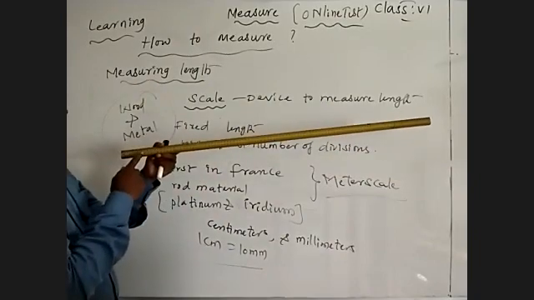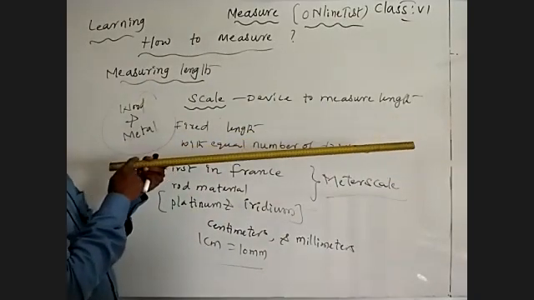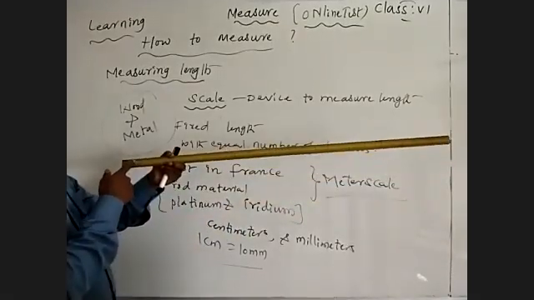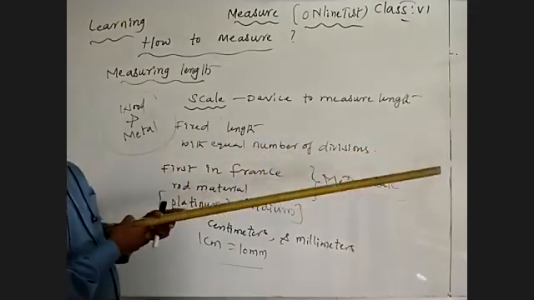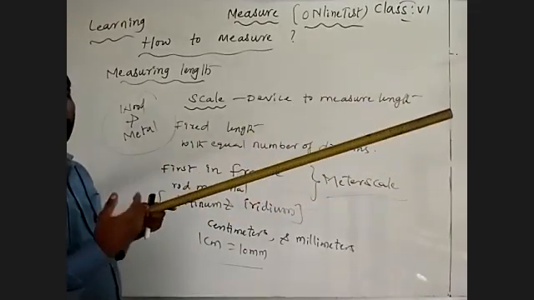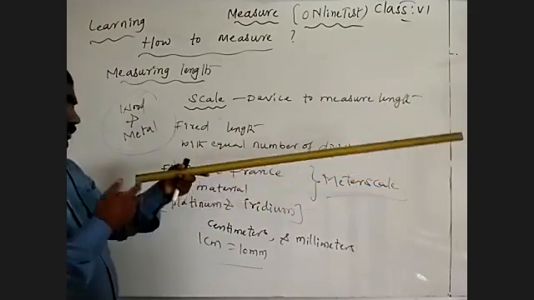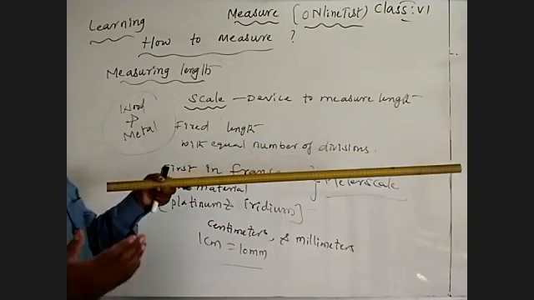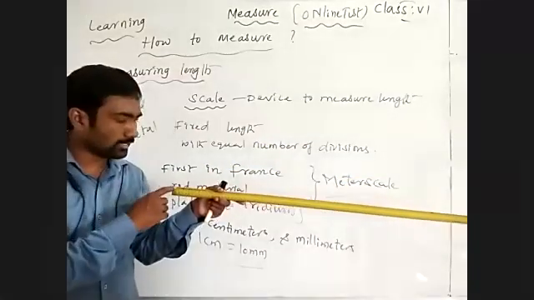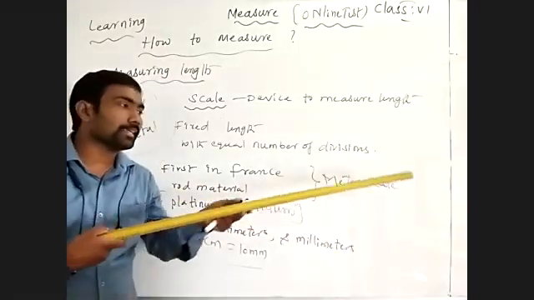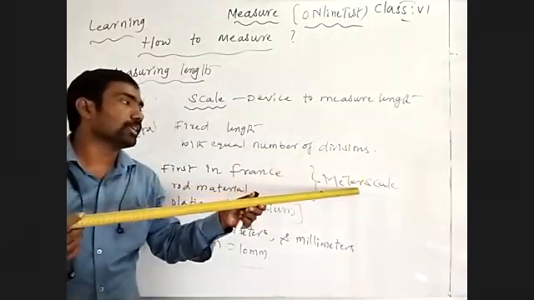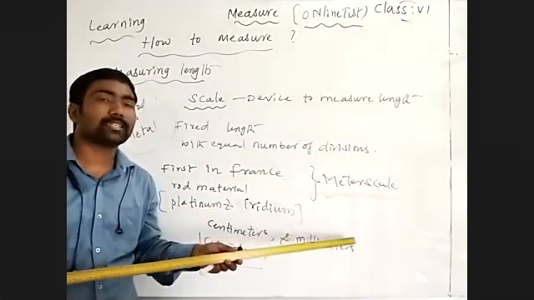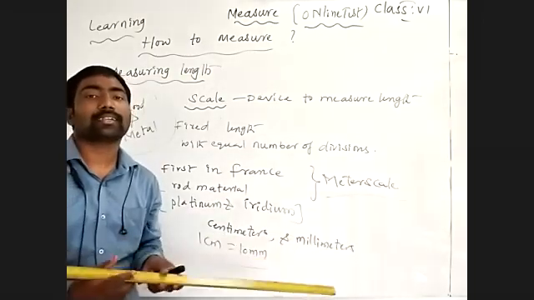See here, it is divided into individual divisions from 0, 1, 2, 3 up to 100, and those divisions are divided into equal subdivisions. Each broad individual division is 1 centimeter, and each centimeter is divided into 10 millimeters. So 100 centimeters are equal to 1 meter. One meter scale has a fixed length of 100 centimeters.